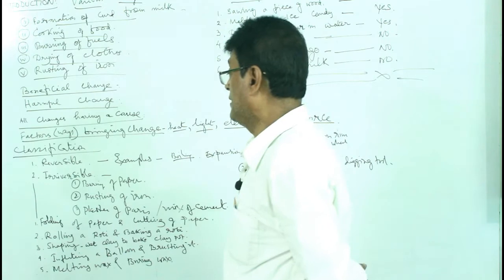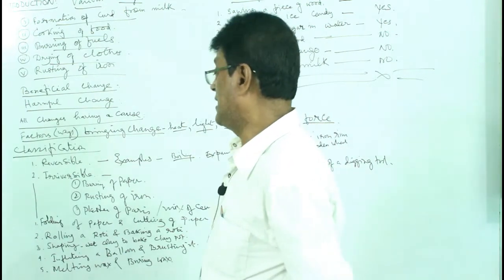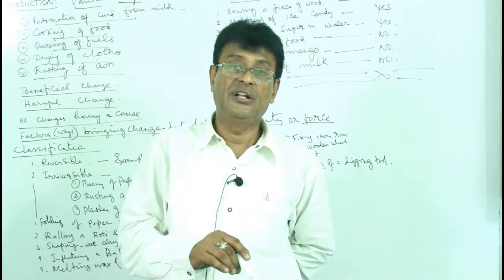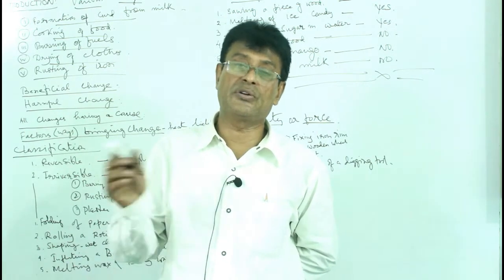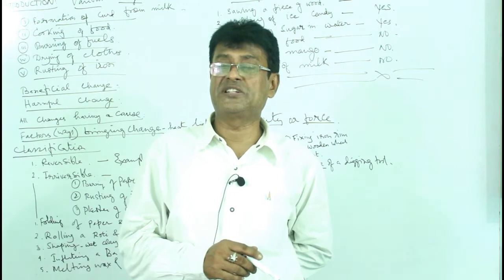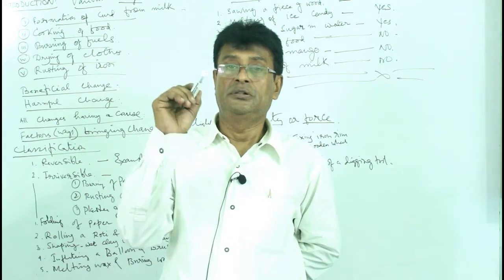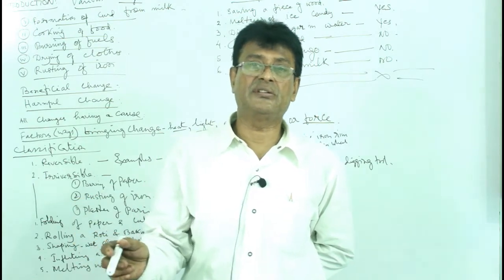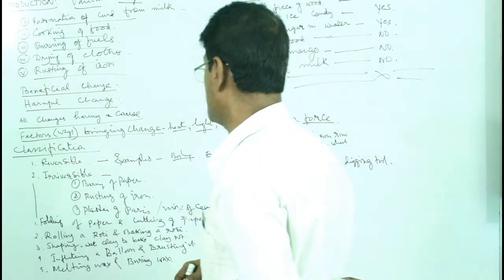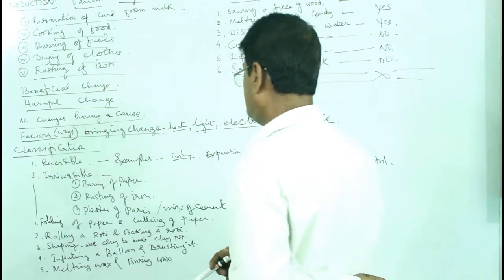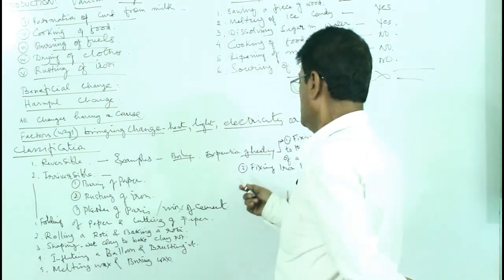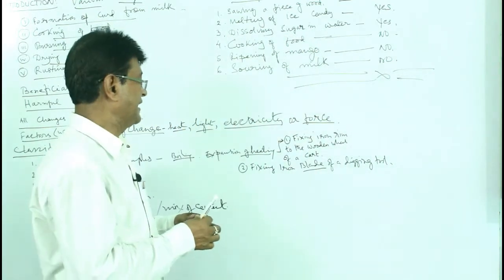Alright. And then we have reversible change and irreversible change. A reversible change is where the changes can be changed back, like ice to water, again water to ice. Irreversible changes are like iron rust, which cannot be changed back to iron. It's an irreversible change. Well, so some reversible changes are there. The reversible changes are like this: